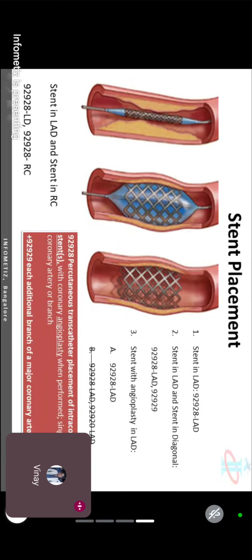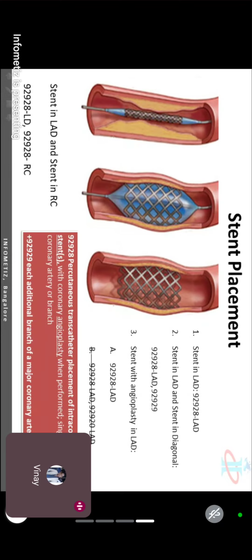Clear these scenarios? Any question? Yes, sir. Yes, Havana. We have two diagonals, no, sir. What if in case we have two? If stent is given in two diagonals? Okay, if they have given both diagonals, right? Code 92929 two times. Okay, you can code 92929 two times, because if you see the description, it says each additional branch.